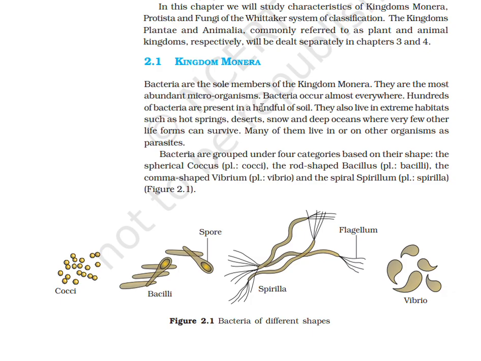They also live in extreme habitats such as hot springs, deserts, snow, and deep oceans where very few other life forms can survive. Many of them live in or on other organisms as parasites. Bacteria are grouped under 4 categories based on their shape: the spherical coccus, plural cocci; the rod-shaped bacillus, plural bacilli; the comma-shaped vibrio, plural vibrios; and the spiral spirillum, plural spirilla.